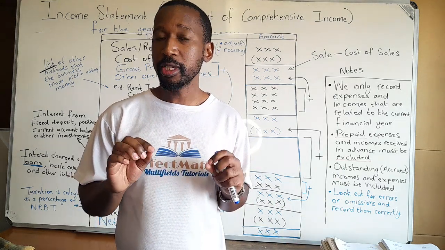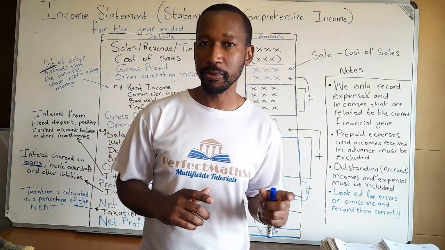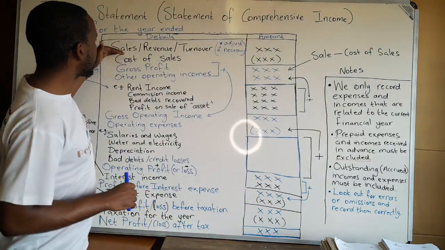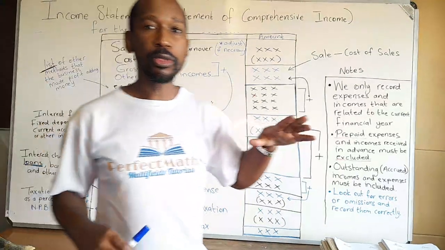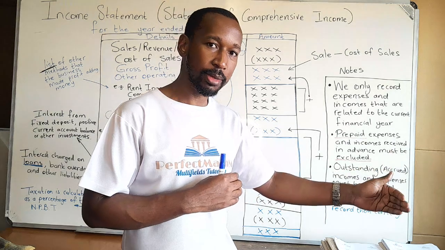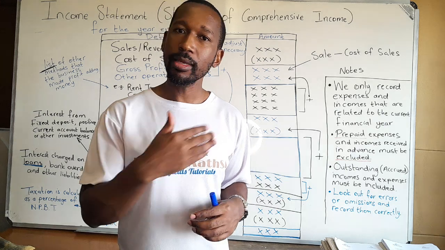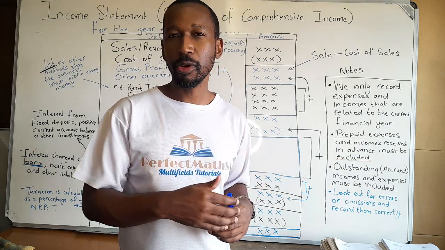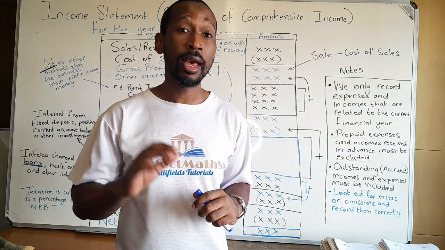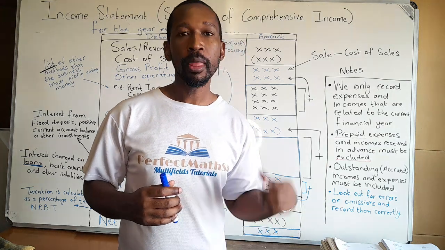So I'll just look at some important notes before going into the format of the income statement, which is the most important part of this video. Income statements will start off with a line written sales. However, in most cases, we refer to sales because we do mostly the retail style businesses that buy and sell items. But for other businesses like us, tutorial businesses, we render services. So because we render services, calling that sales or money from there as sales does not really make nice accounting sense to us. Therefore, we refer to it as revenue, money generated from operations, or turnover.